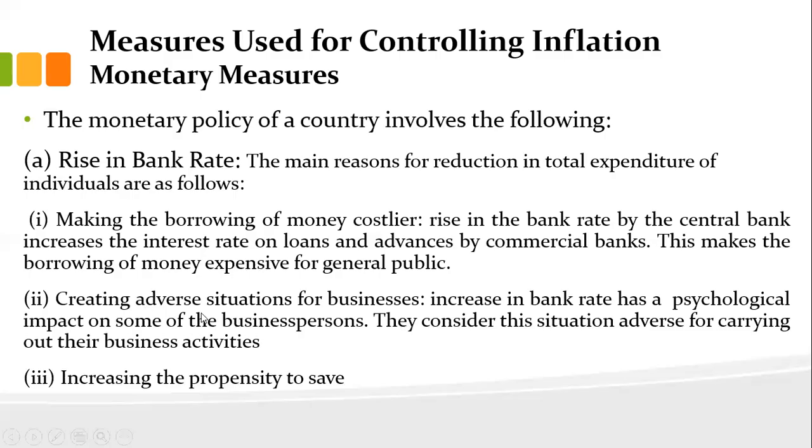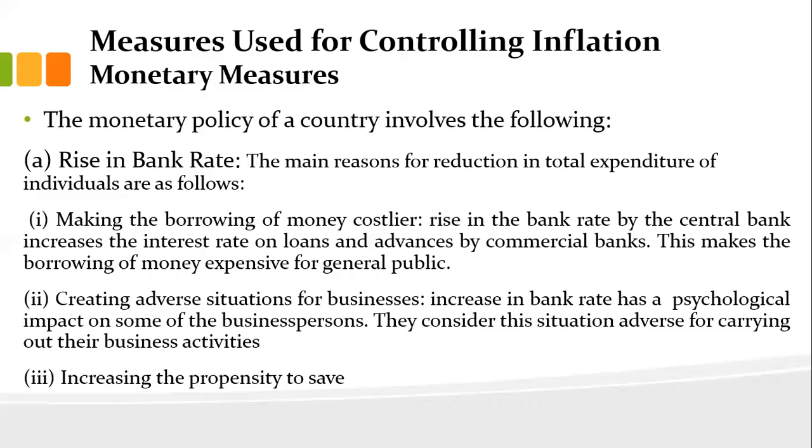This creates an adverse situation for business. If they increase the bank rates, automatically there is a psychological impact on business persons, who will think the situation is adverse right now and they should not borrow anything from the banks. We discussed this when we were discussing the theories of business cycle.